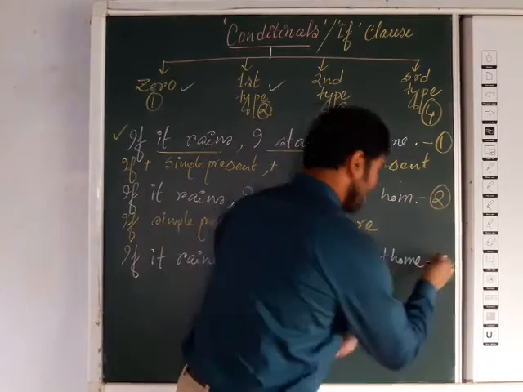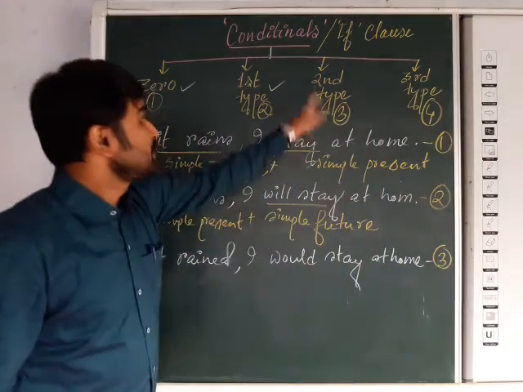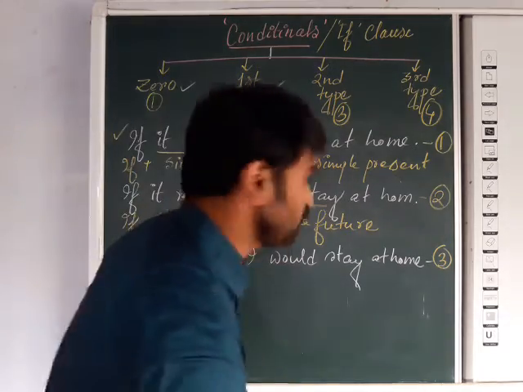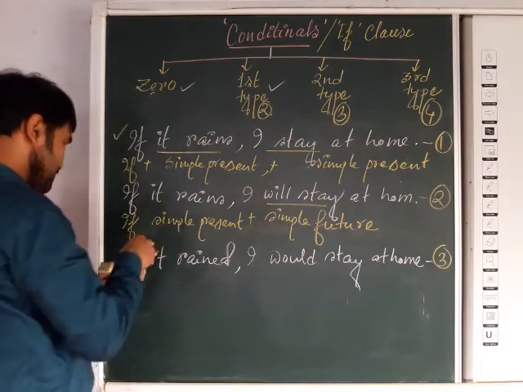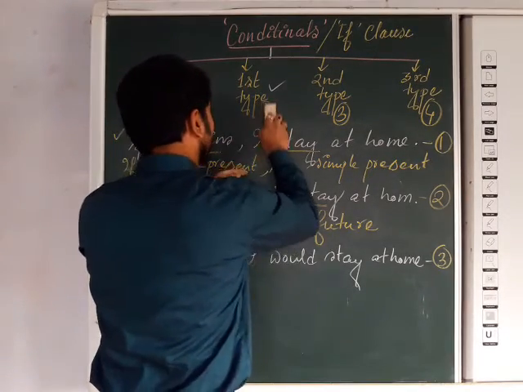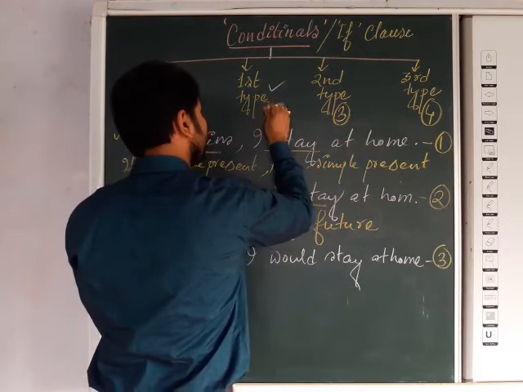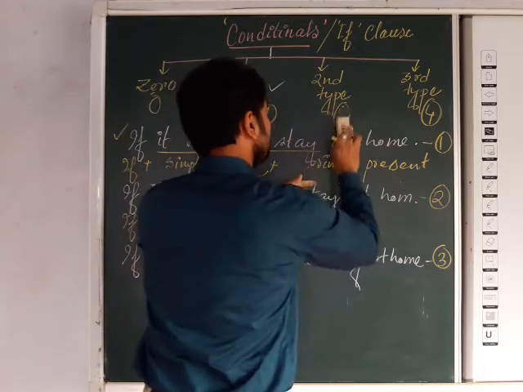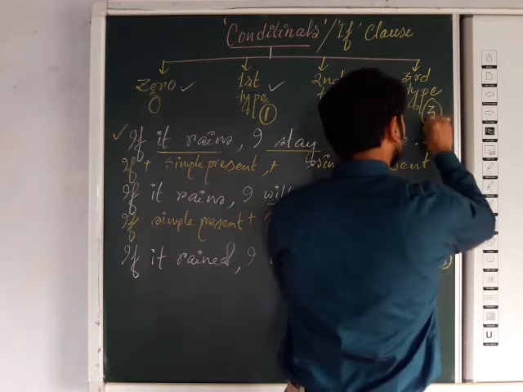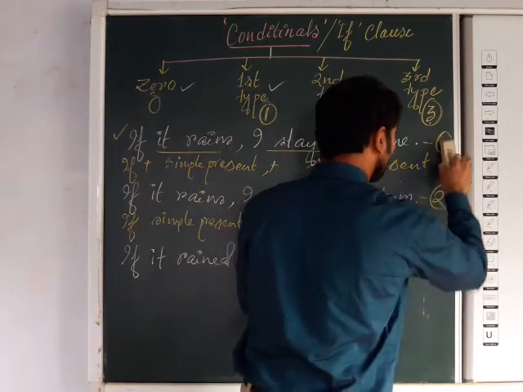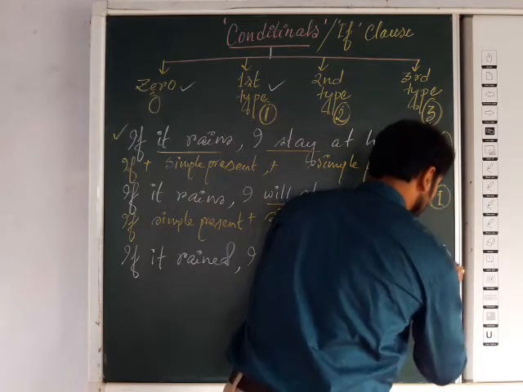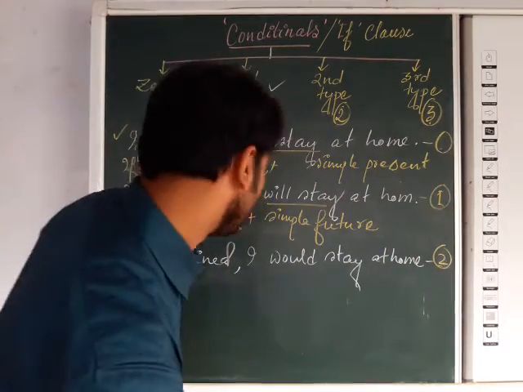It will be better if I tell you: it is zero, it will be first type of conditional, 1, it will be second type of conditional, 2, it will be third type of conditional, 3. So here it will be 0, then 1, first type of conditional, then 2, second type. Now the third type of conditional is coming.